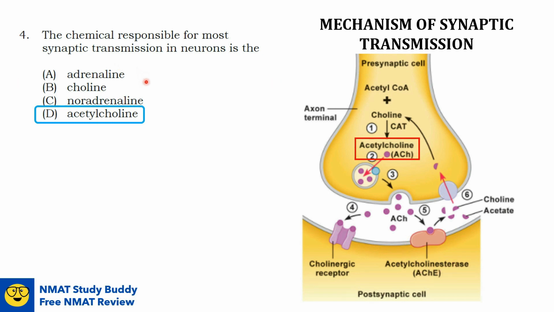So let's now discuss the other options. Adrenaline and noradrenaline are similar chemicals that act as both neurotransmitters and hormones. They do not account for most synaptic transmission, unlike acetylcholine. Choline, as we have discussed earlier, is just a precursor of the neurotransmitter acetylcholine.